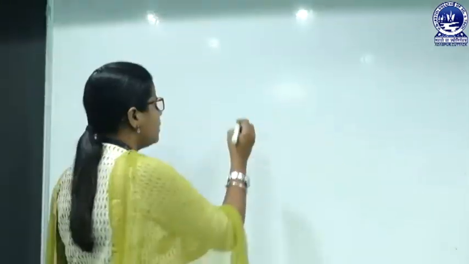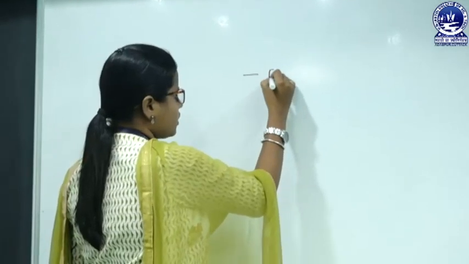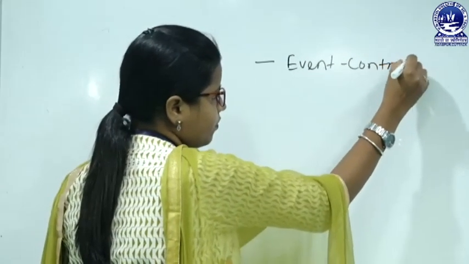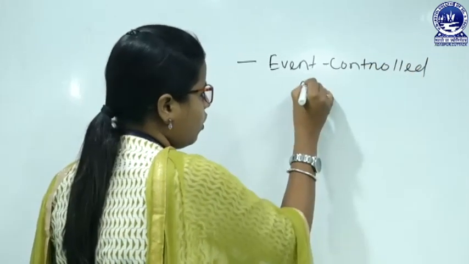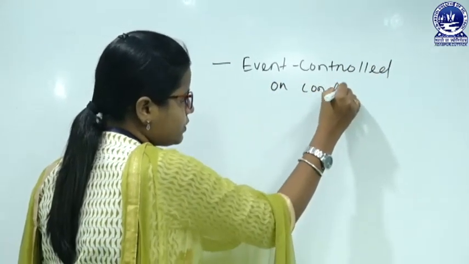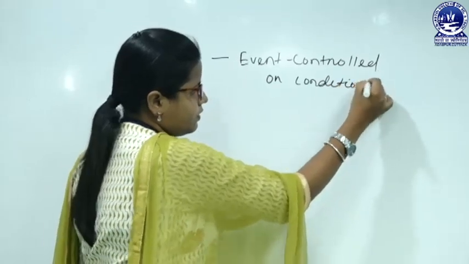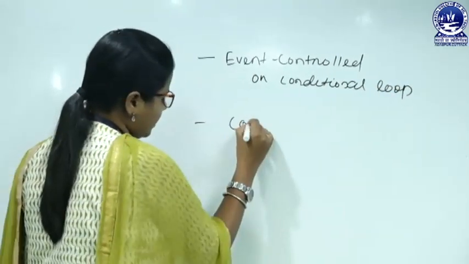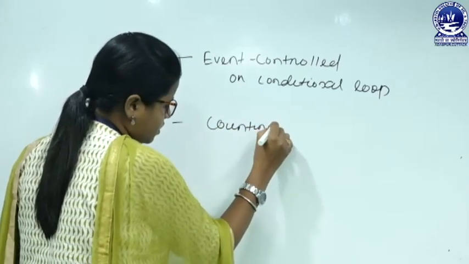So, in Python programming language, we have two types of loop structure. The first one is the event controlled or conditional loop structure, and the second one is the counting loop structure.